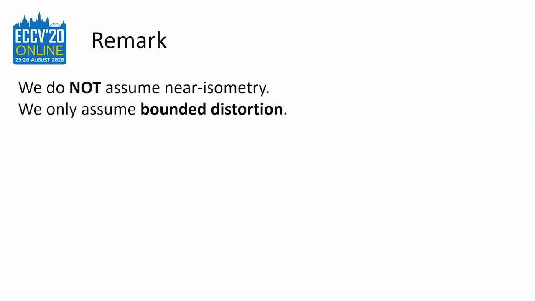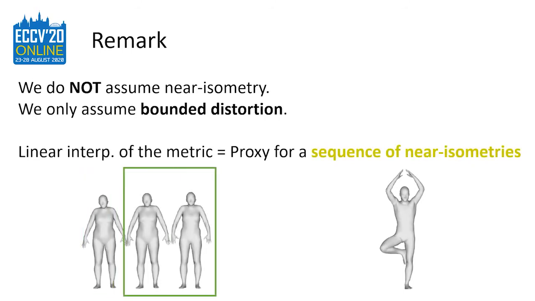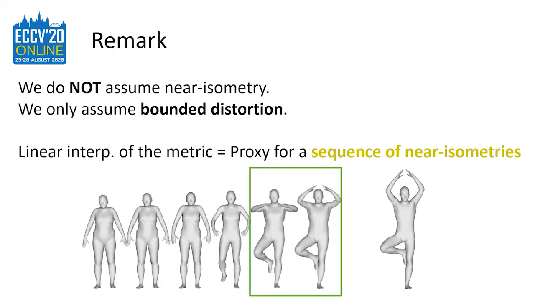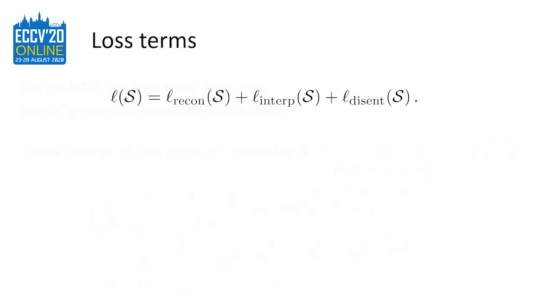We want to remark that we do not assume all the shapes of our dataset to be nearly isometric. We just assume that the interpolation between two shapes exhibits a bounded distortion. That is, given two shapes, their interpolation can be phrased as a sequence of near isometries, which minimize the total amount of metric distortion. This property of the latent space is obtained through a combination of three different loss terms: